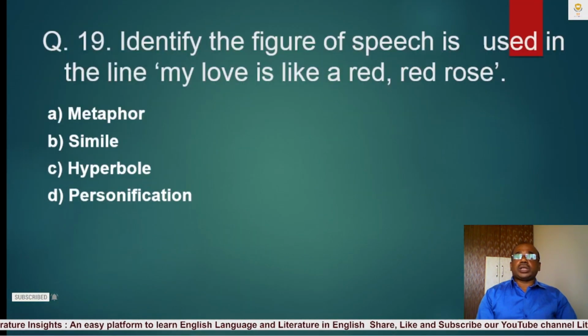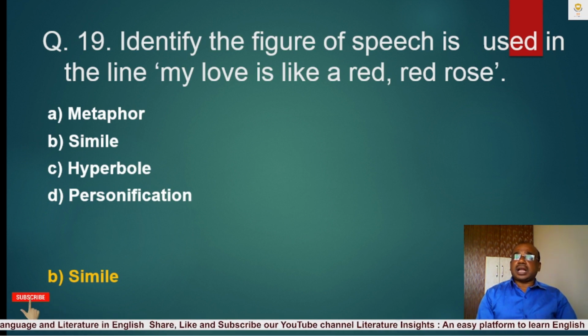Question number 19. Identify the figure of speech used in the line, "My love is like a red, red rose." A. Metaphor, B. Simile, C. Hyperbole, D. Personification. The correct answer is B. Simile. The figure of speech simile is used in the line, "My love is like a red, red rose." The simile is indicated by the words like, as, so as.